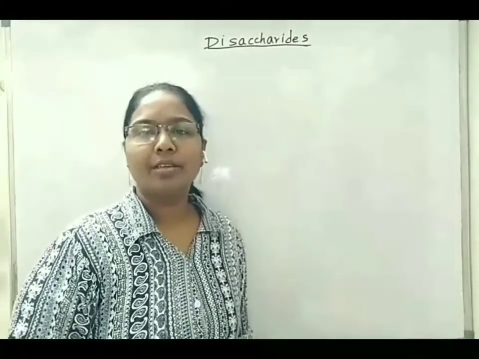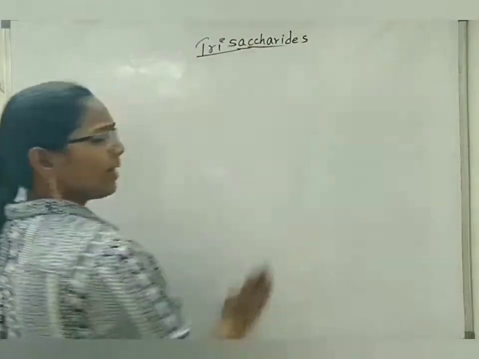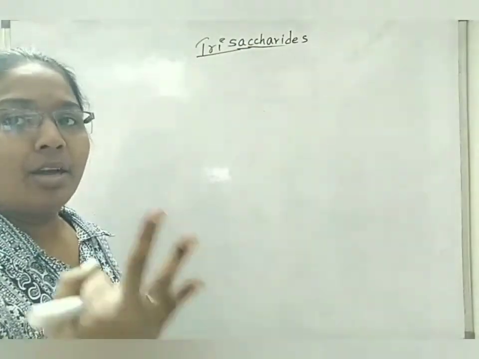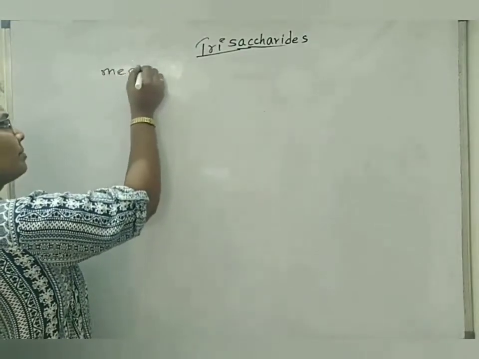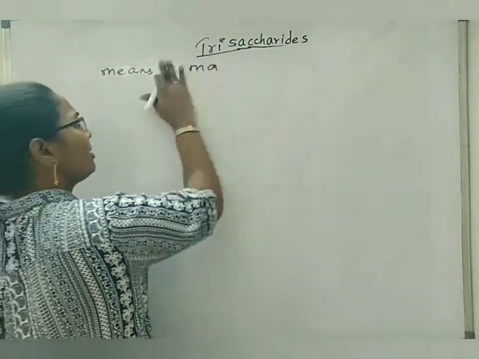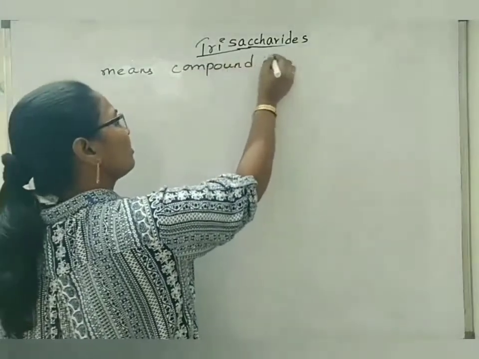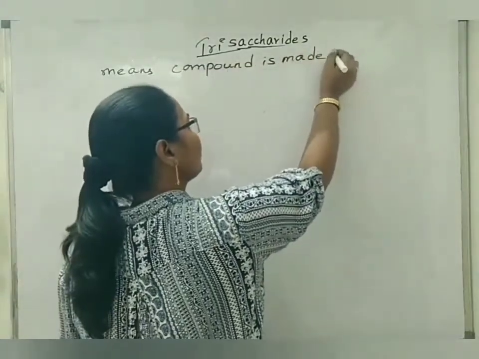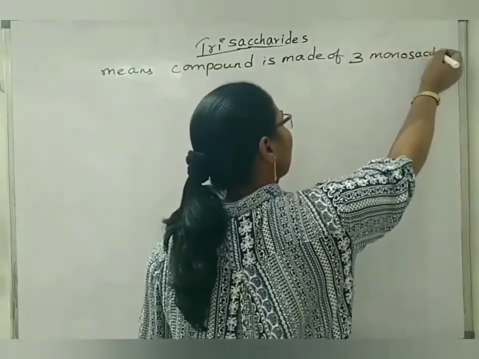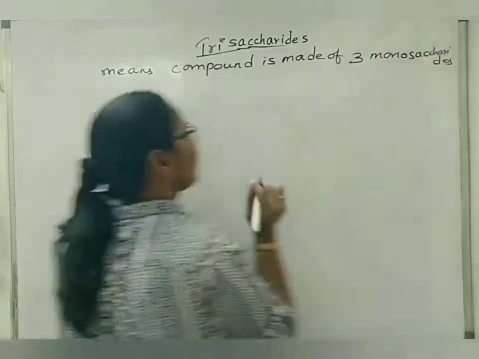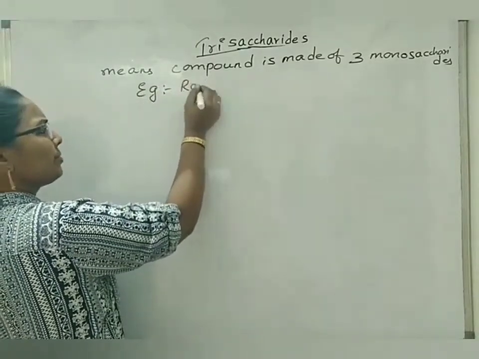Hello students, now we will start with a new topic, that is trisaccharides. It means the compound is made up of 3 monosaccharides, or 3 monomers of carbohydrates. Here we have an example, that is raffinose.